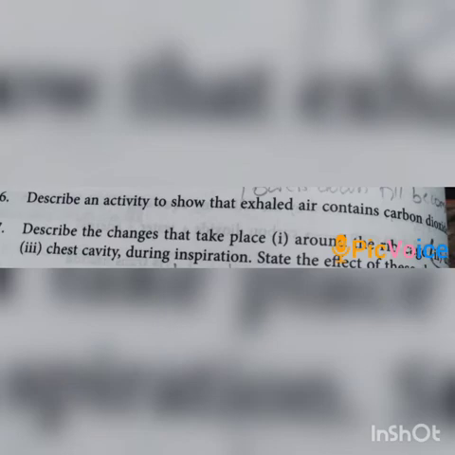Now question number 7, in which we have to describe the changes that take place, number 1, around the rib cage, number 2, diaphragm, number 3, chest cavity during inspiration, and what are the effects of these changes that we have to discuss in this question. During inspiration,